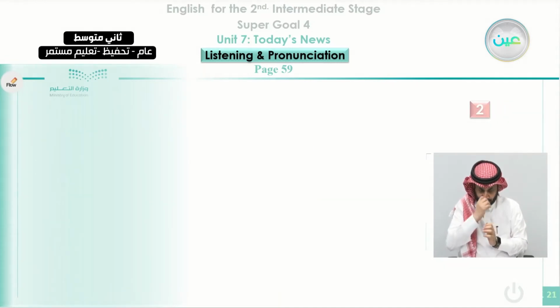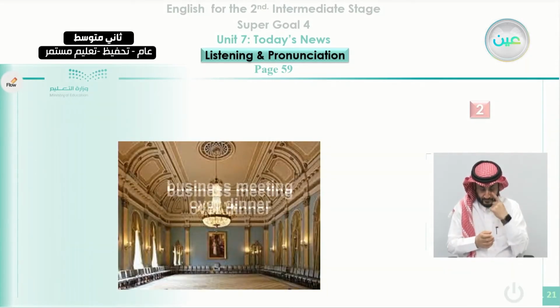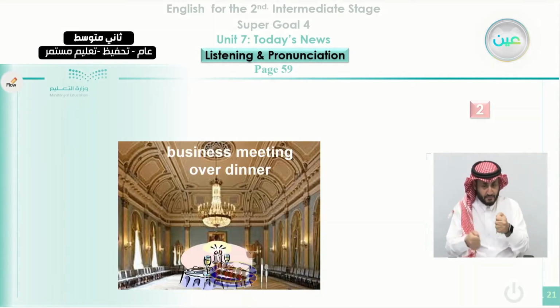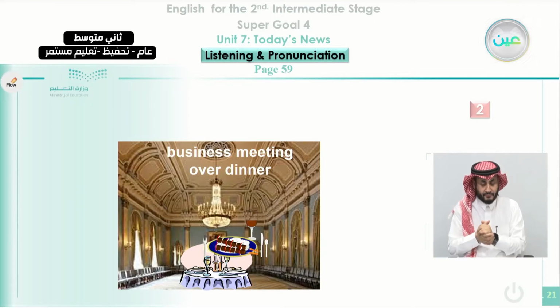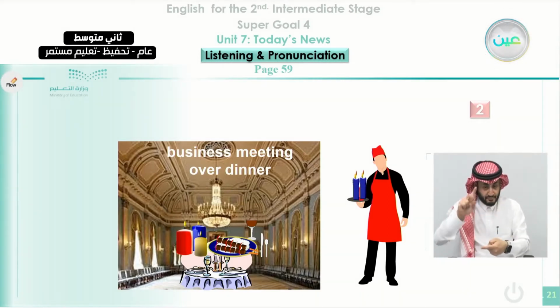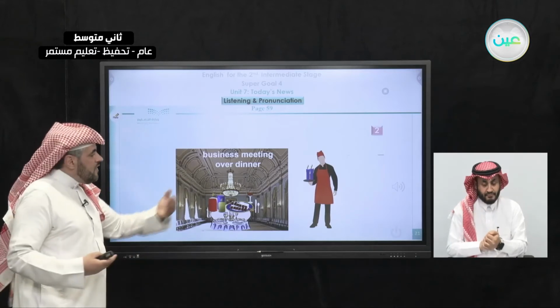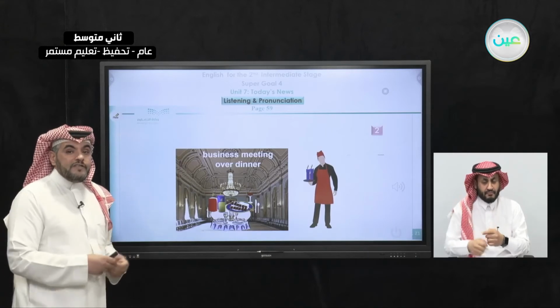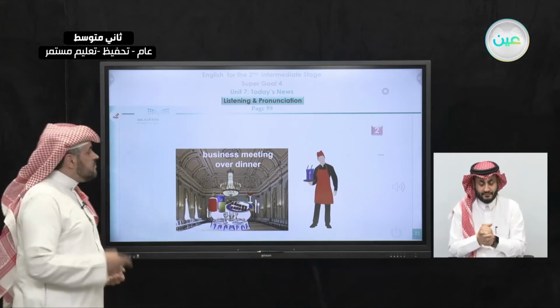Okay? Number 2, you can see the hall here, and there is a business meeting over dinner. As you can see here, this is a table, and there are people gathering on this table, and the light also went out, and the waiter, as you can see here, brought something. What did he bring? He brought these things. What do you call them? We call them candles. So when you listen to candle, that will be considered as a hint to help you to find out what the right answer is.